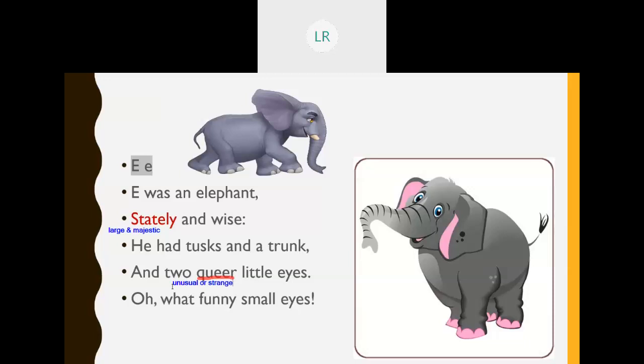I'll read once. You just listen. He was an elephant, stately and wise. He had tusk and a trunk and two queer little eyes. Oh, what funny small eyes. Yes, children. Did you understand this? Shall we move to the next?